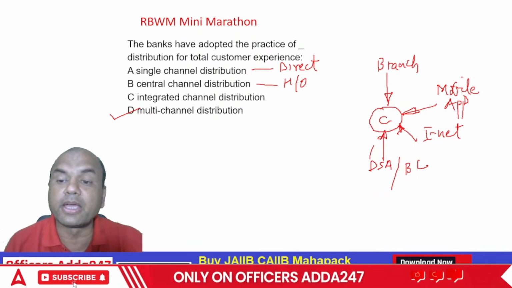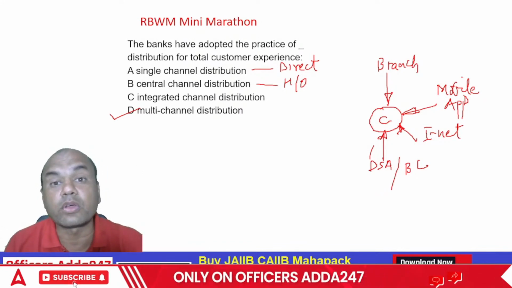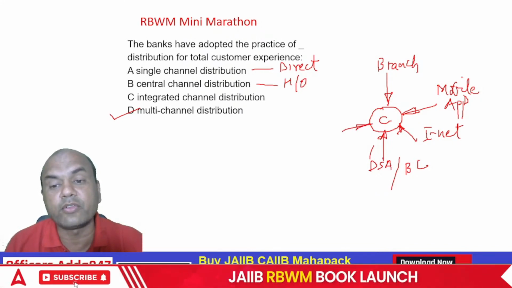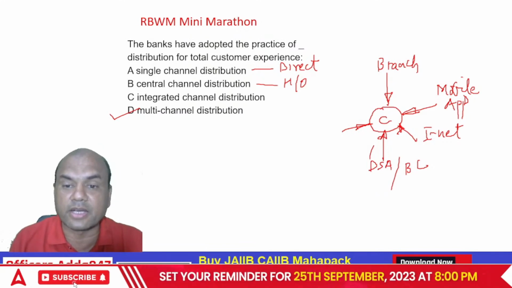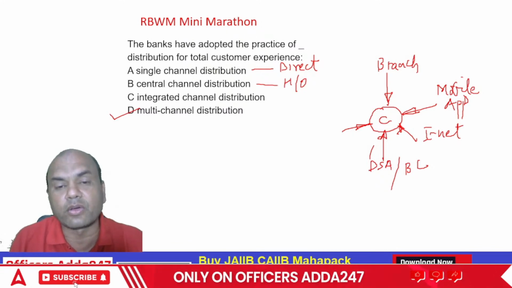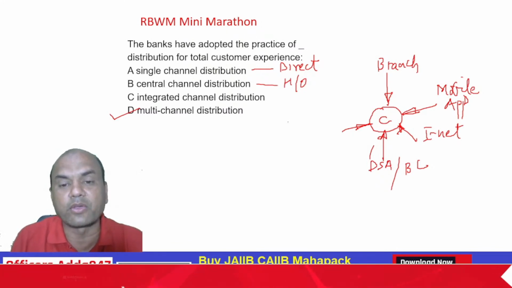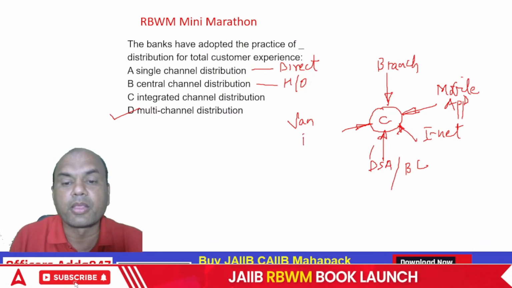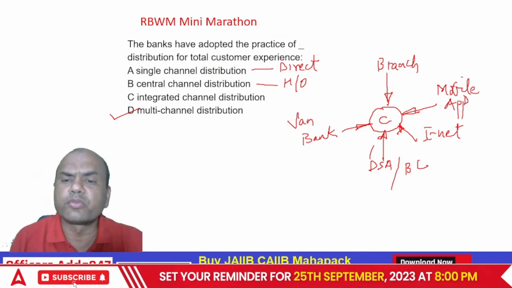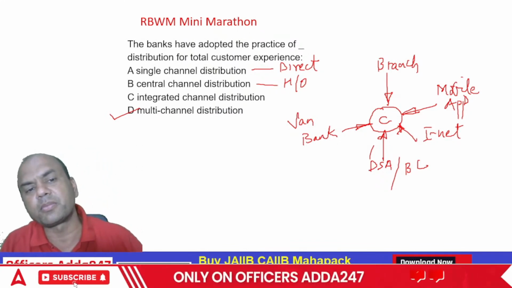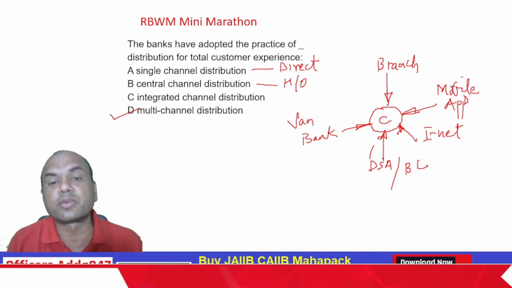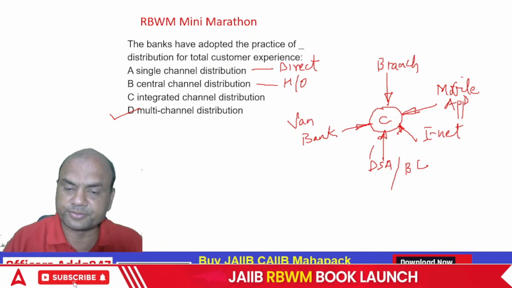So branch, mobile, internet, DSA, then what else? There are various other channels also. In rural areas we have mobile branches, right? Not mobile as in phone, it's running, we can call it van banking. Through vans we go to the rural areas, right? So various channels can be there. So banks have adopted the practice of multi-channel so that the customer gets a better experience, isn't it?